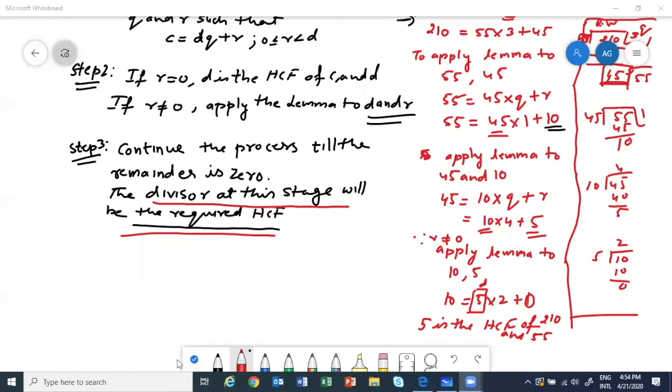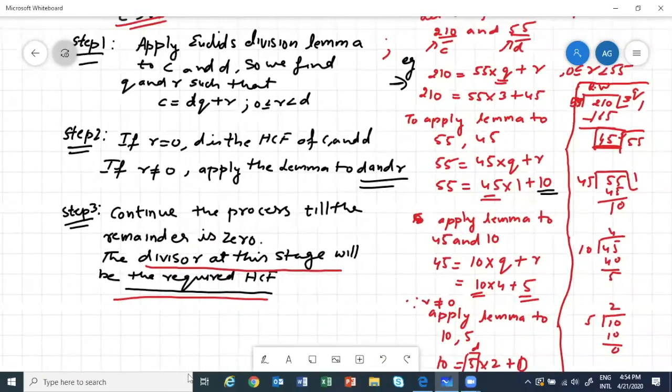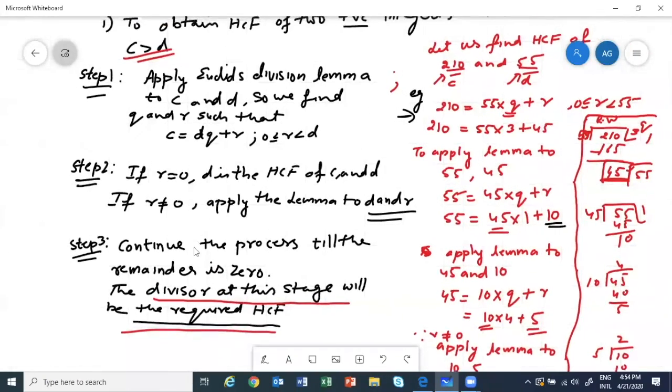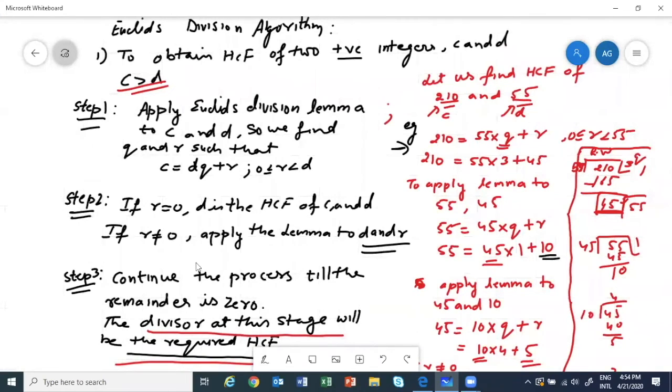Please note down the lemma. Even if you haven't understood, note it down so that when I'm doing, you can go back to these steps again and again. Okay. You can keep seeing what they're writing. What is your algorithm? Okay, for those who have understood, good. Those who haven't understood, I'll do once again. Just give me a minute.